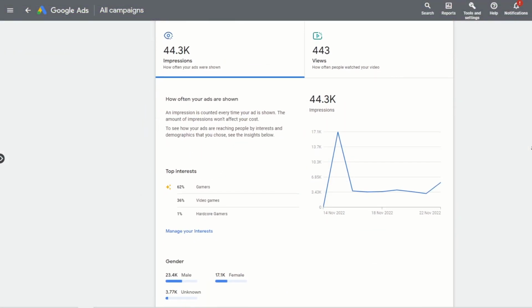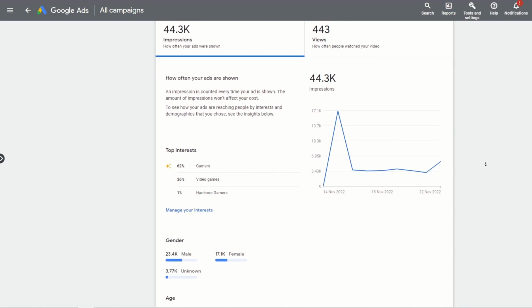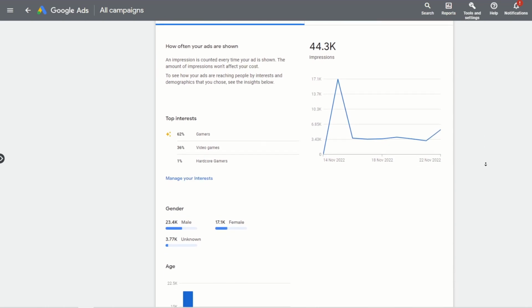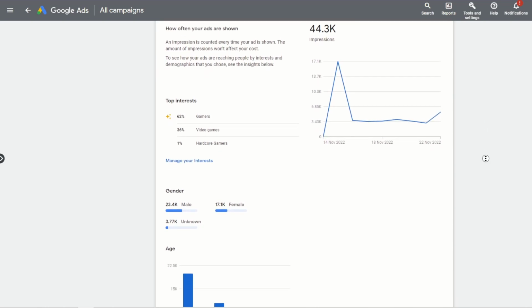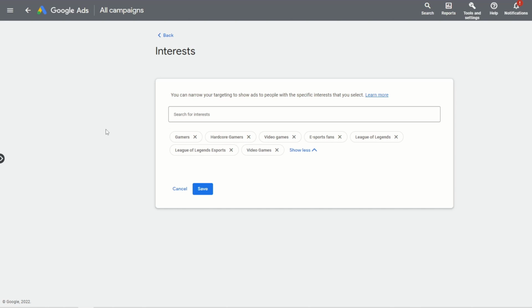So you can see on the left the top interests which clicked through on the ad, and 62% is gamers, which means that Google AdSense determined that anyone with the gamers interest is the most likely to click through on the ad, as well as video games in second place. Now, the interests I chose when I set up the ad did also include League of Legends players. However, looking back, I think that was a mistake, as anyone playing League of Legends is unlikely to be watching a video on how to play League of Legends.